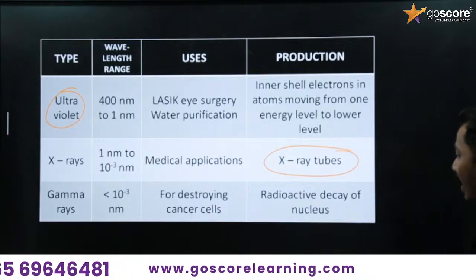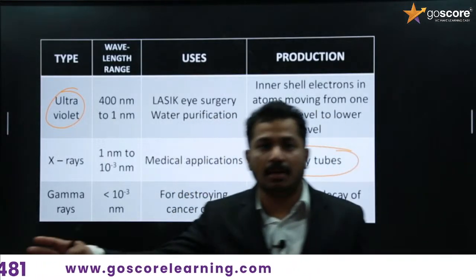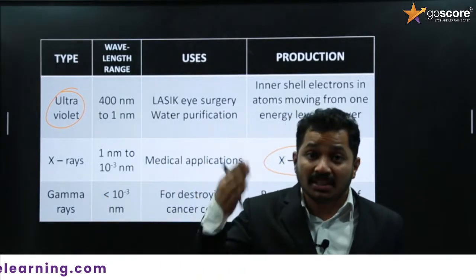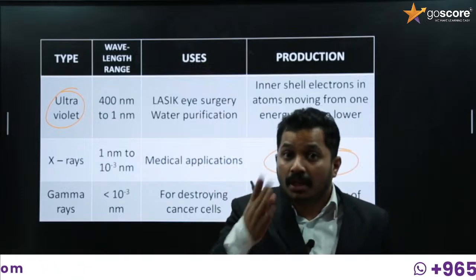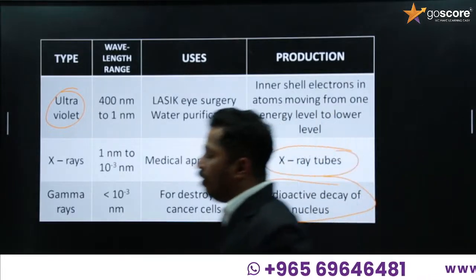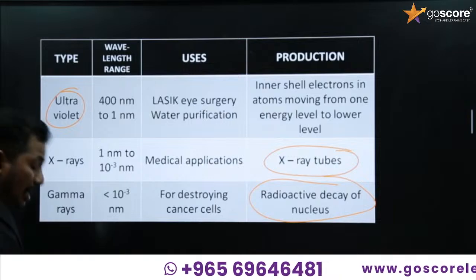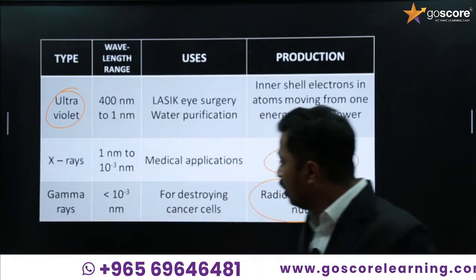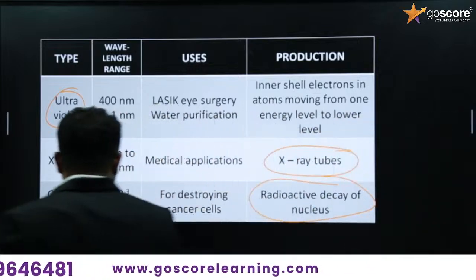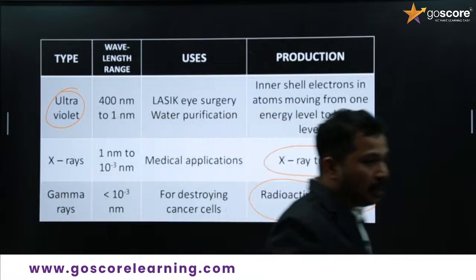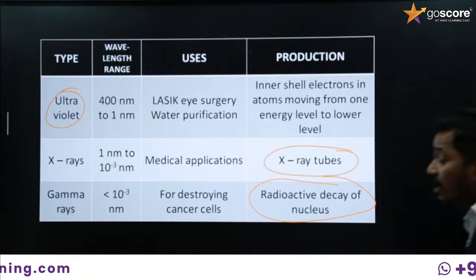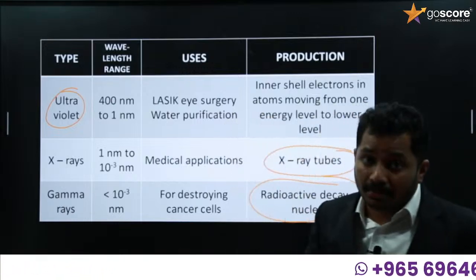Production: radioactive decay of nucleus. In the chapter before the last one, not semiconductor, the nucleus chapter, in its last session we discussed nuclear fission and fusion, and in that we discussed gamma rays. So gamma rays are produced in radioactive decay of the nucleus, and their wavelength range is less than 10 to the power minus 3 nanometer. Okay, so this is about the types, use and production of electromagnetic waves. So 7 electromagnetic waves are there.